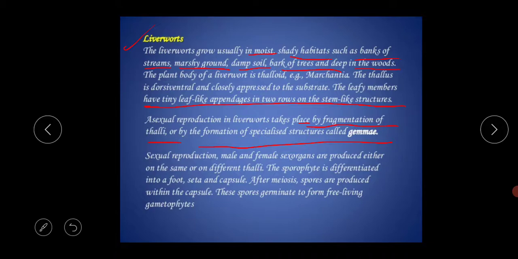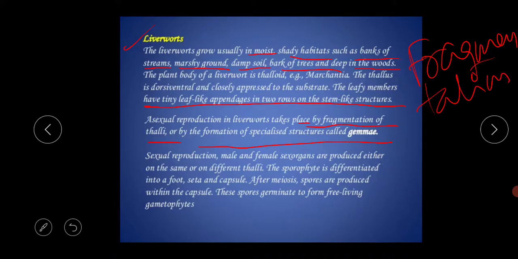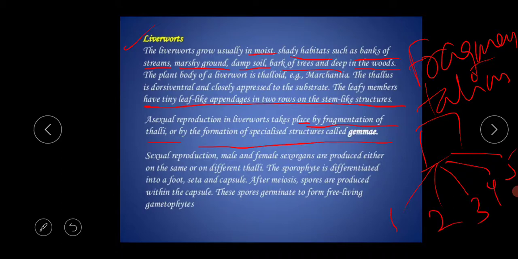It is a kind of asexual reproduction where one body is fragmented into different parts, and from the different parts a new organism is produced.